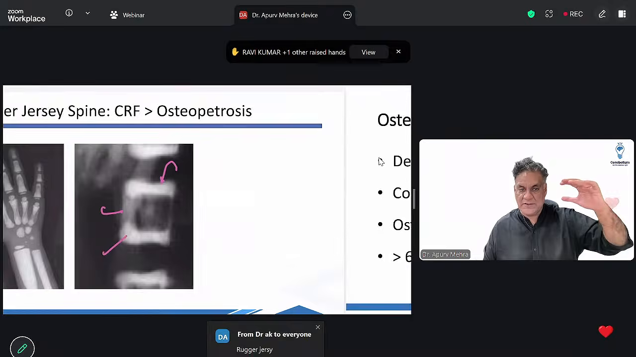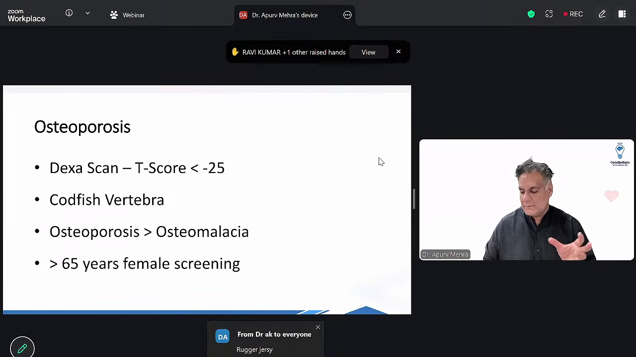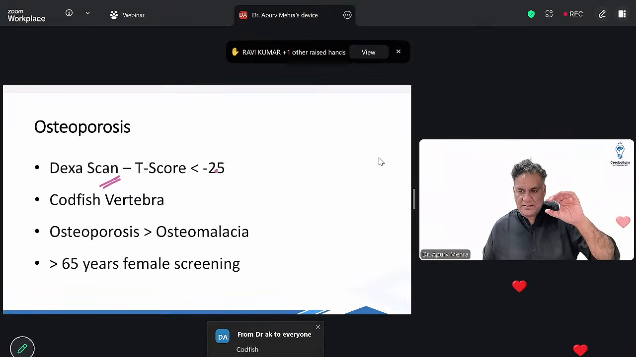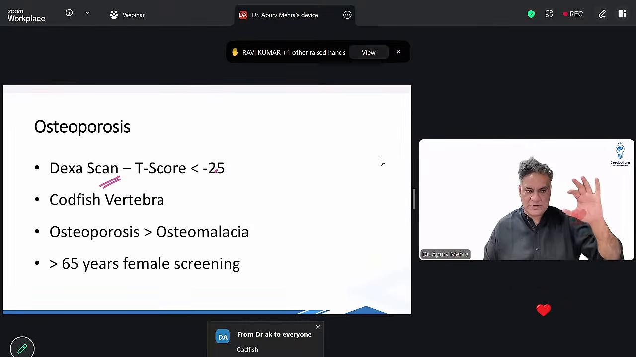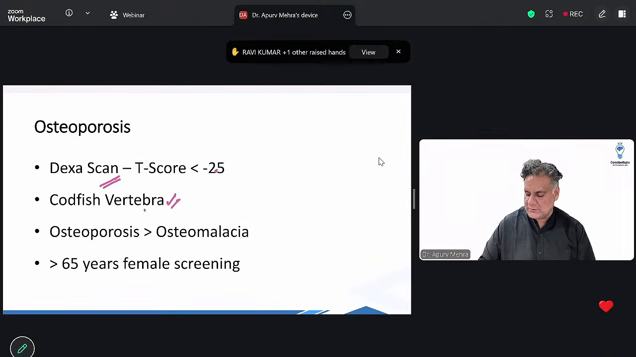rugby के players की jersey होती है. Bone weakness is osteoporosis measured by DEXA scan, dual emission X-ray absorptiometry. You calculate T-score on it. When T-score is less than -2.5, it's called as osteoporosis. The vertebrae, right, are compressed, and the disc looks like a fish called as swordfish vertebra, which is seen in osteoporosis more than osteomalacia. More than 65 years in females and more than 70 in males, you screen the bone